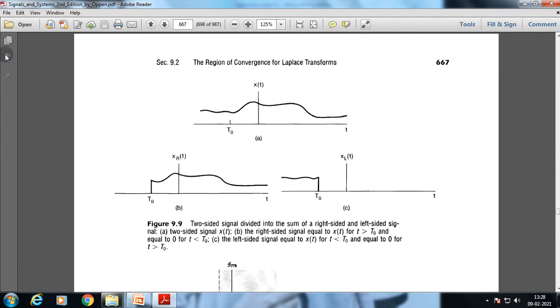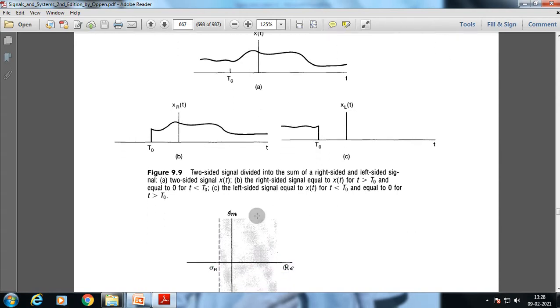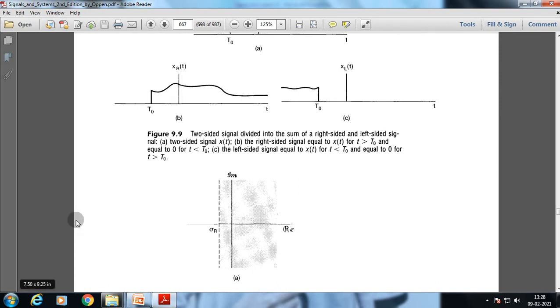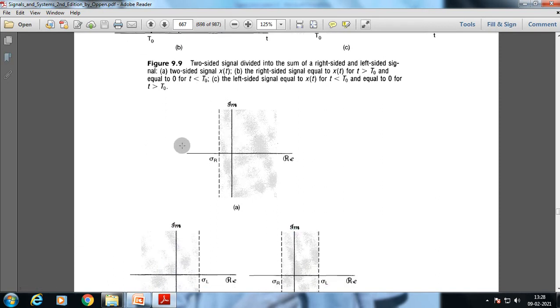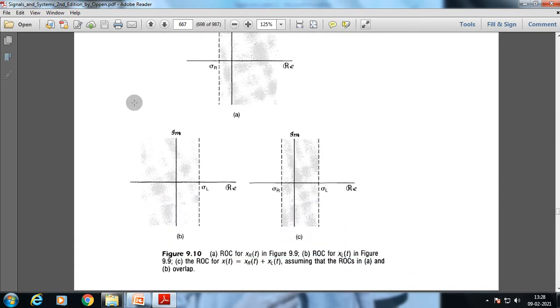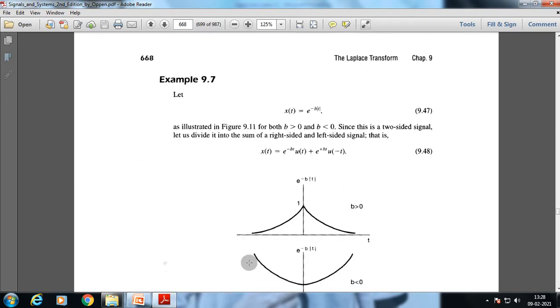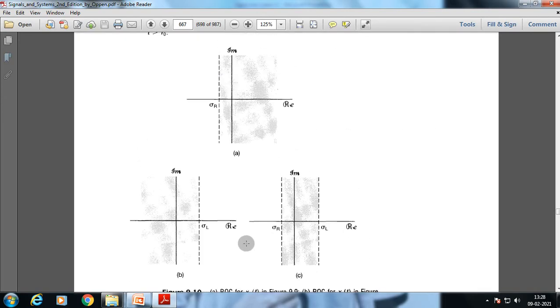So this is the point. This is the signal x of t, and it can be written as a right-hand side signal plus a left-hand side signal. By doing that, we get the region of convergence for each of these two parts. So here is the ROC for x_r of t, the ROC for x_l of t, and the ROC of x of t, which is the combination of these two parts, assuming the ROC is an overlap. This is the point that we are trying to make.